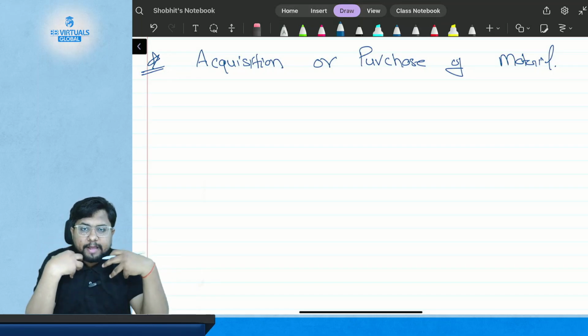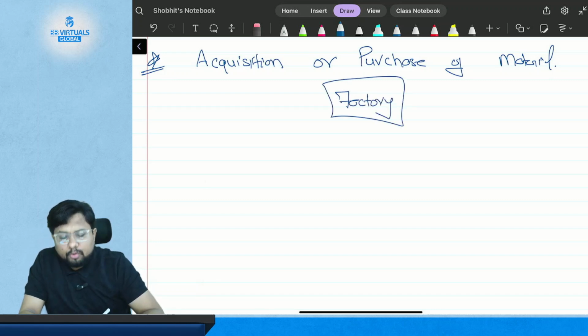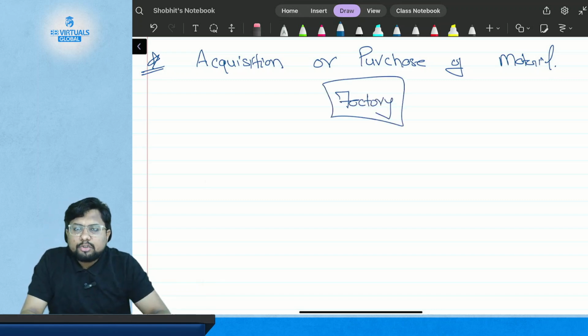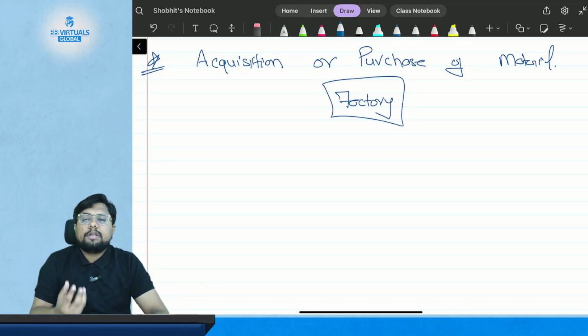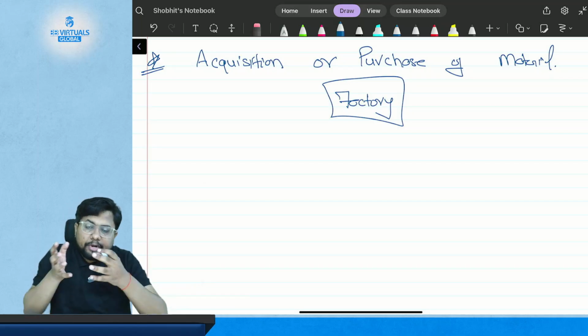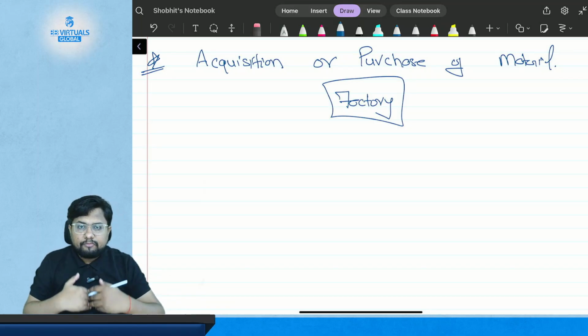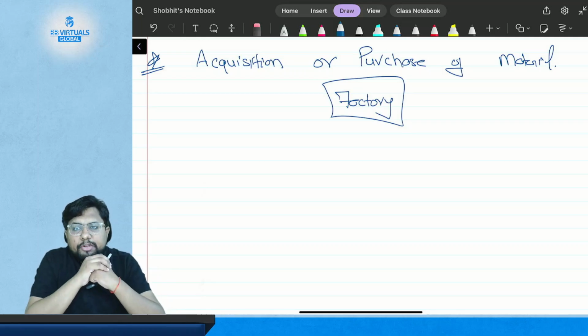So suppose I am the industry as a whole, the manufacturer or the factory, and I need the material. What are the stages through which I have to go in order to get the material, or the material has to go through all the stages to get into the factory unit. Okay, so now we need to study all these things.